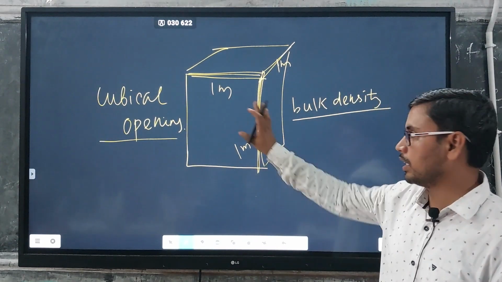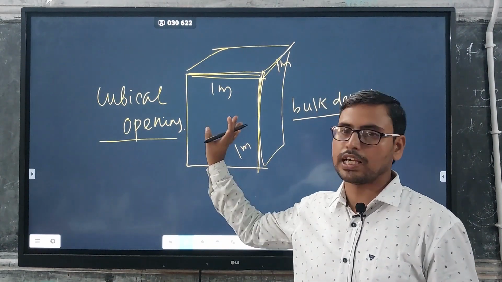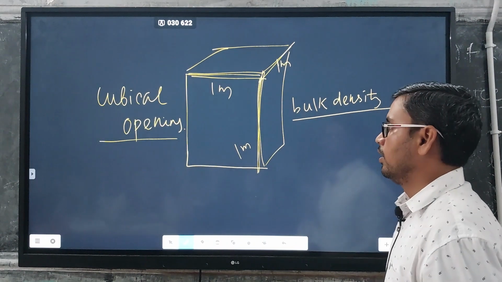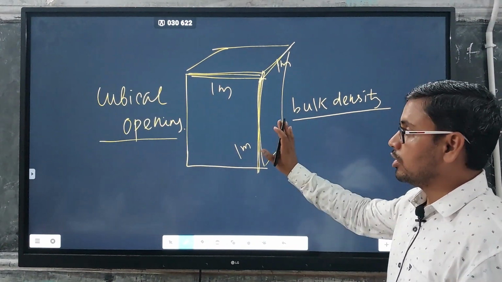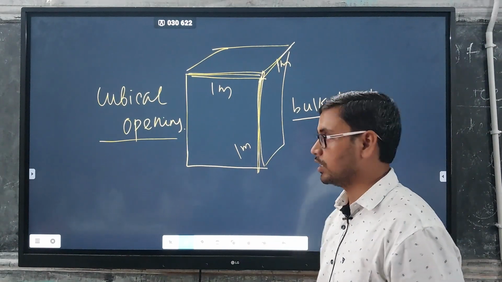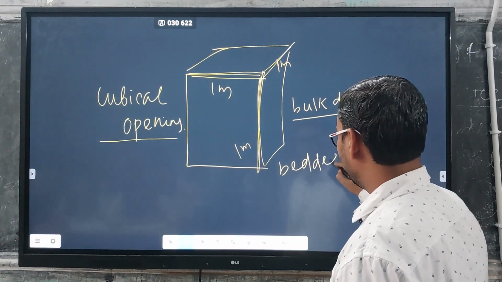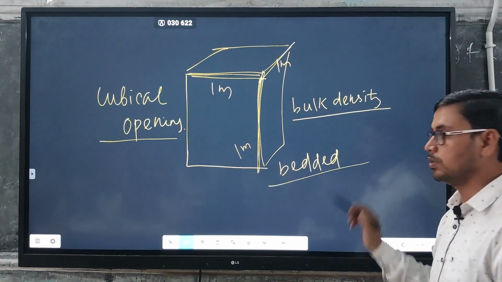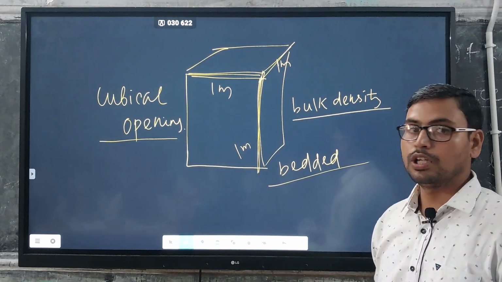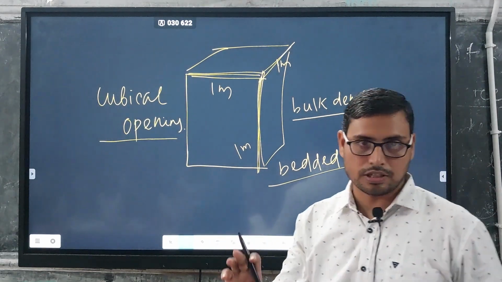In this case, the material is associated with ore as well as gangue minerals, fractures, cleavages, everything, right? And this cubical opening is suitable for horizontal or bedded deposits. Bedded like limestone deposits, iron ore deposits, coal deposits, right? Those materials which are bedded in nature.